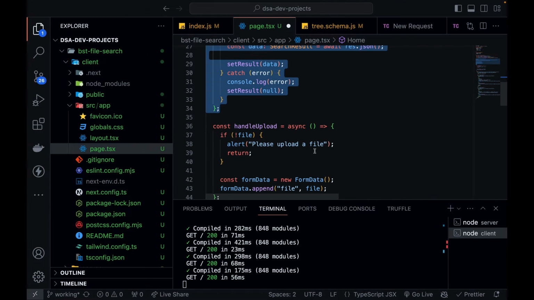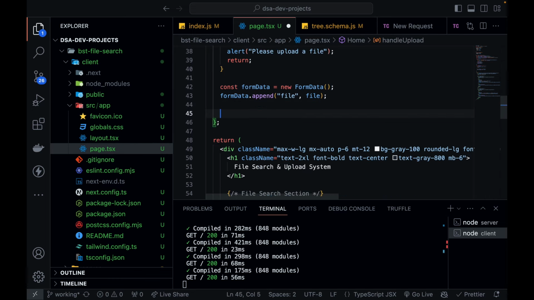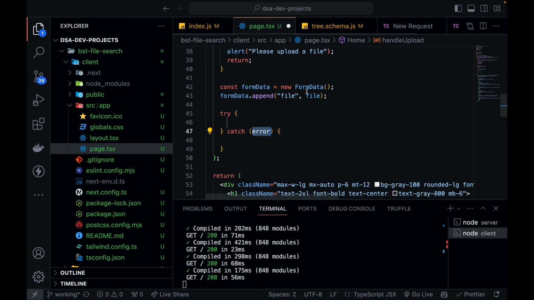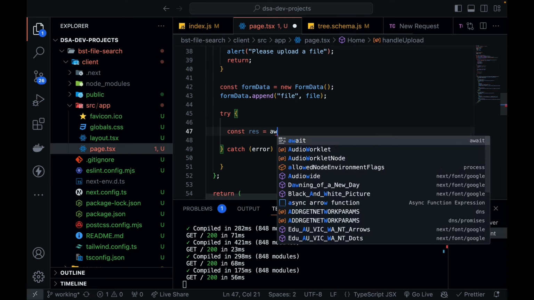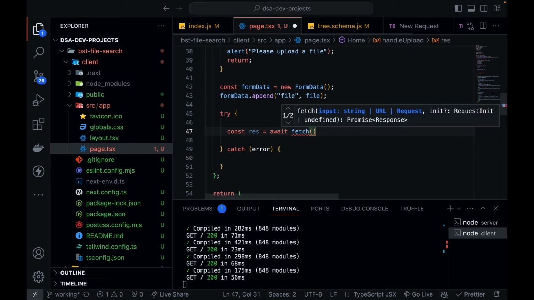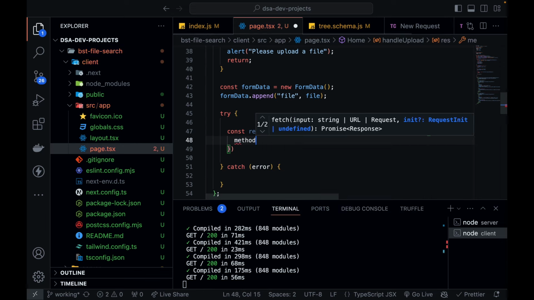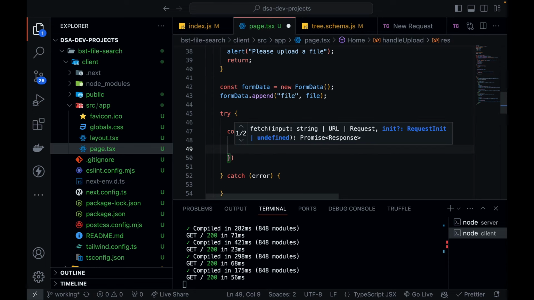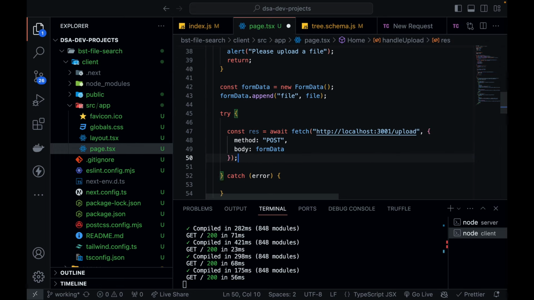Let's complete the handle upload function also. Over here I defined my form data, and now let's make the API call. Let's keep it in try catch, because this can go wrong. Const result is equal to await fetch again, and inside this fetch define your http://localhost:3001/upload, and in this define some body, and your method is going to be POST, and your body will be form data. That's it. This is going to upload your file.